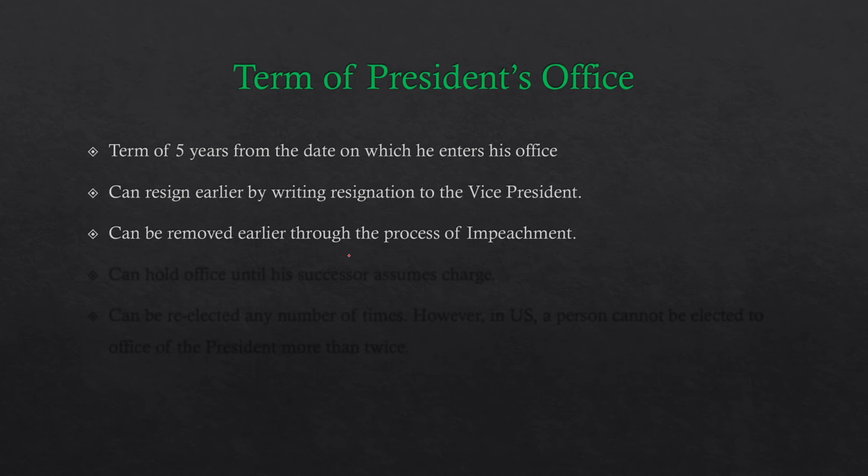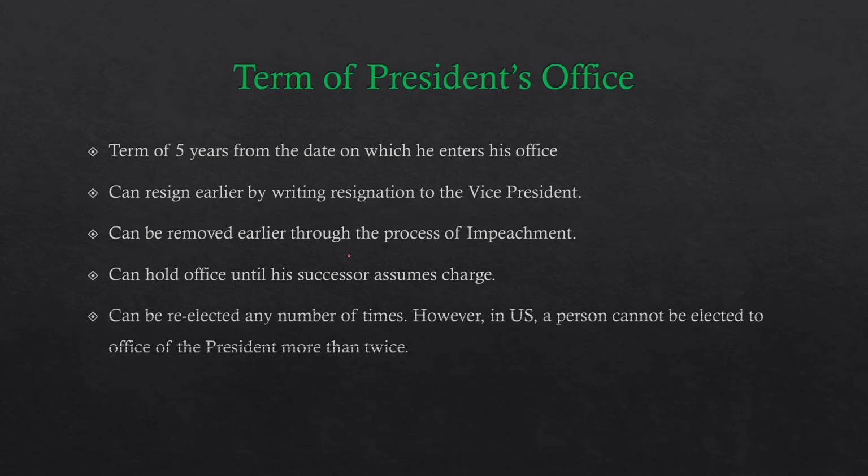He can also be removed earlier, before the end of his term of 5 years, through the process of impeachment, which we will discuss in the subsequent slides. So stay tuned. And then he can hold office until his successor assumes charge. In the subsequent part of the video, we will talk about this as well.